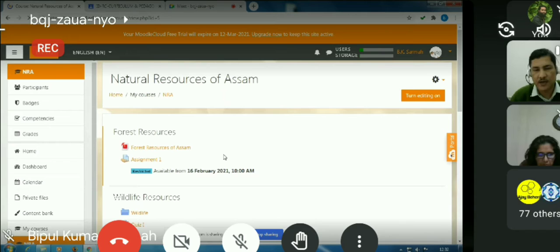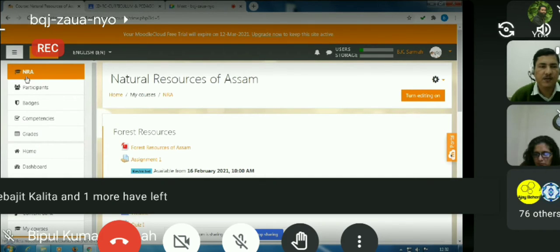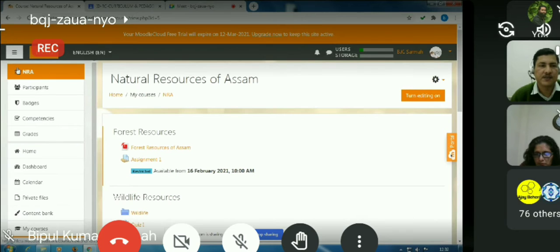So what you have seen is that on the navigation panel, instead of RCA it is now NRA, and the course name is now changed to Natural Resources of Assam. So likewise, you also have finished your work, I think.